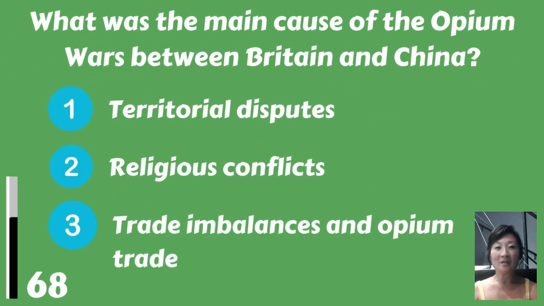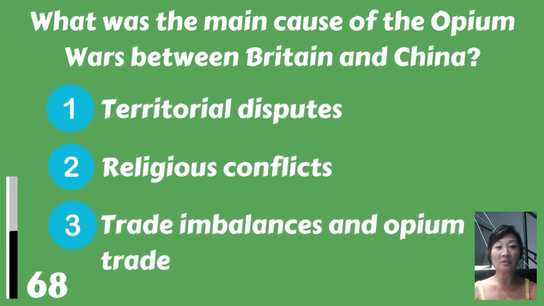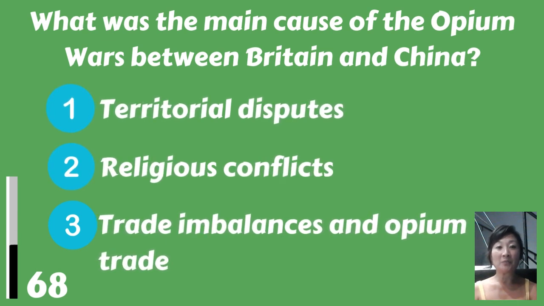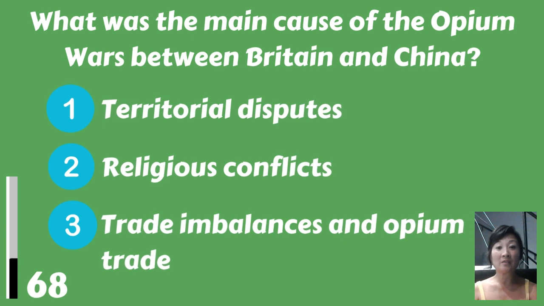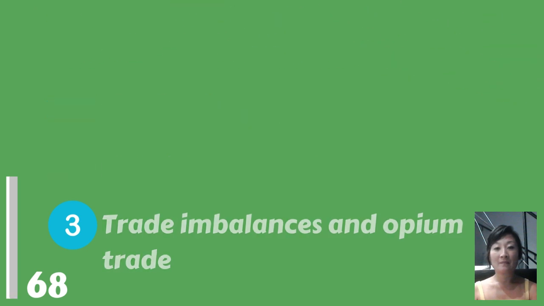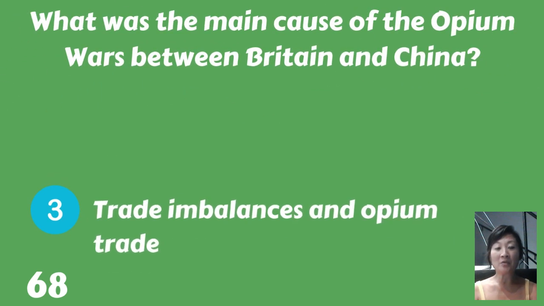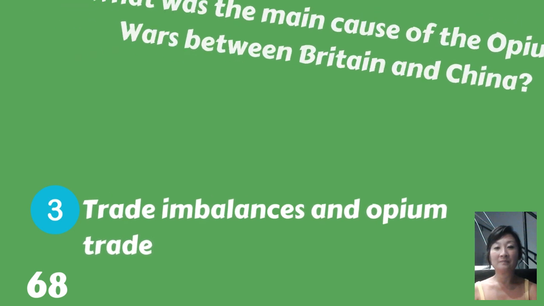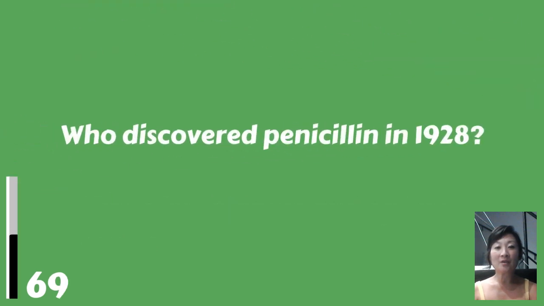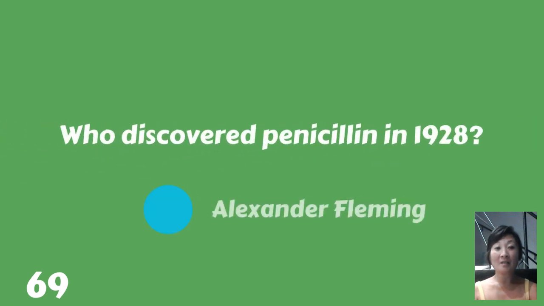What was the main cause of the Opium Wars between Britain and China? Territorial disputes, religious conflicts, or trade imbalances in opium trade? Trade imbalances in opium trade. Who discovered penicillin in 1928? Alexander Fleming.